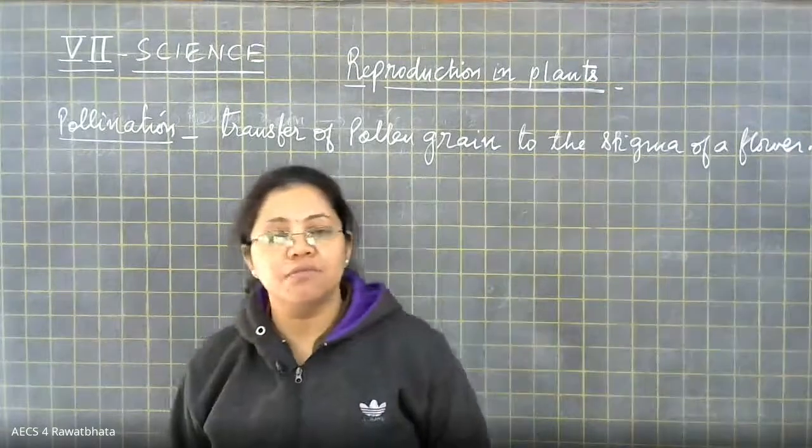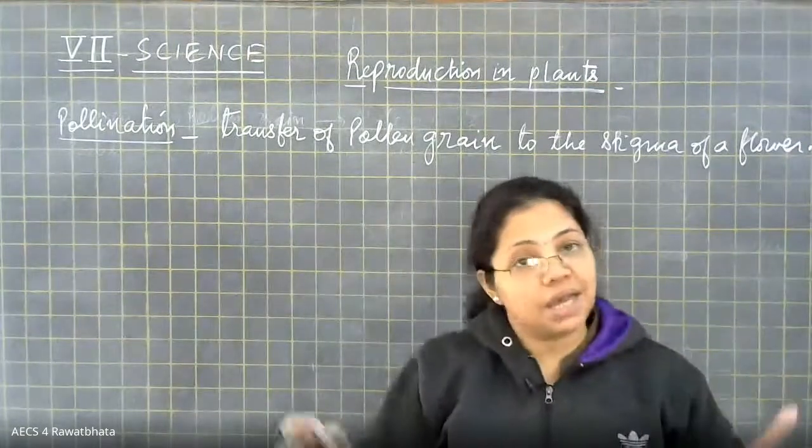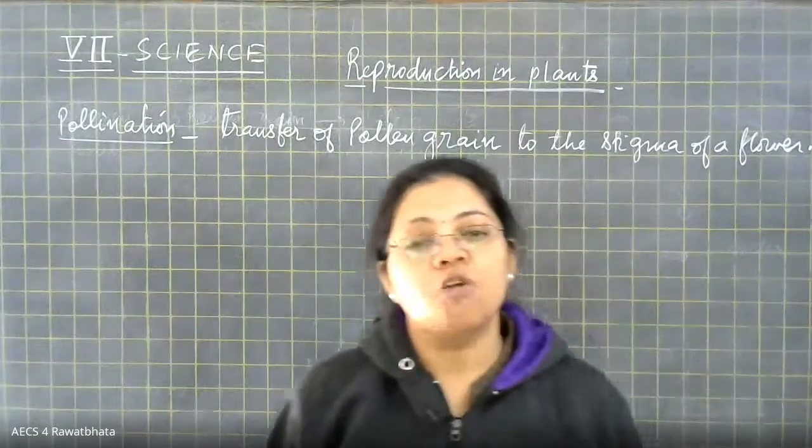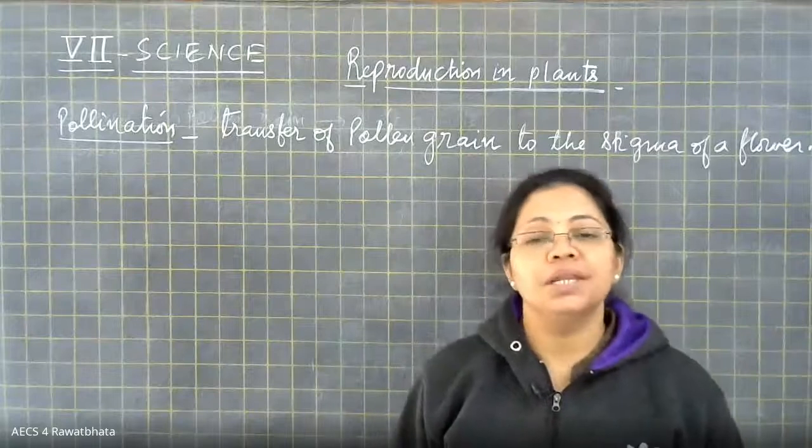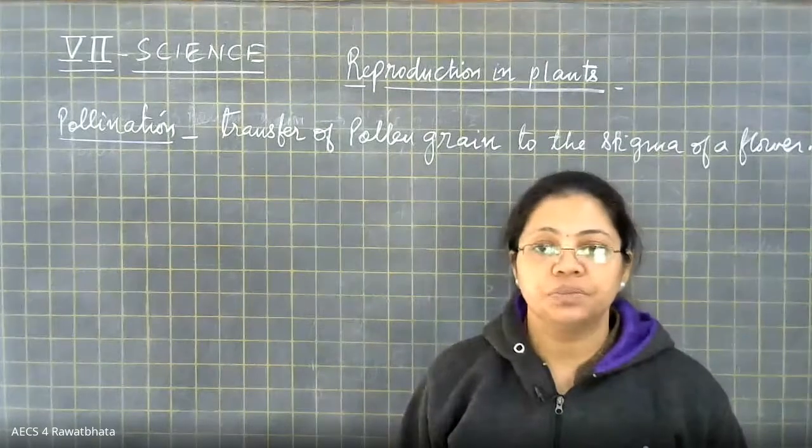Where is the pollen grain present? Inside the anther. So the transfer of pollen grain to the stigma of the flower, we call it pollination, right?